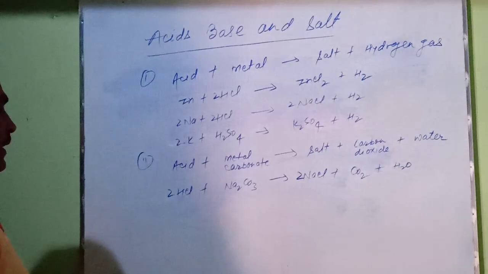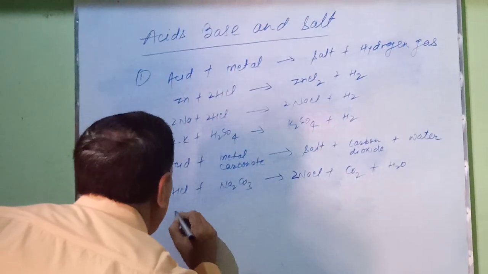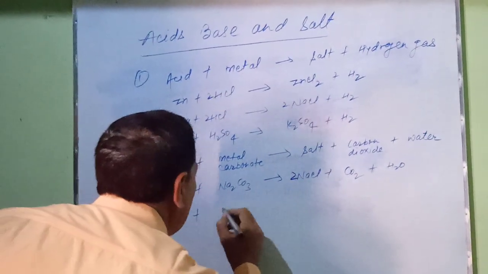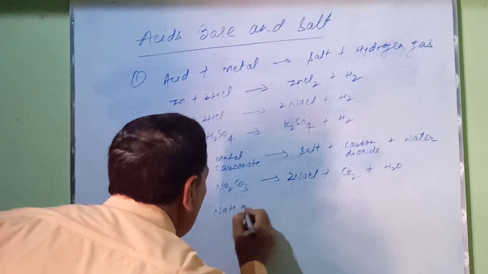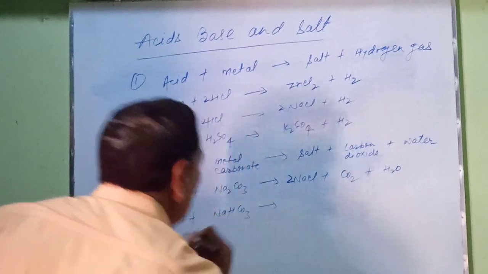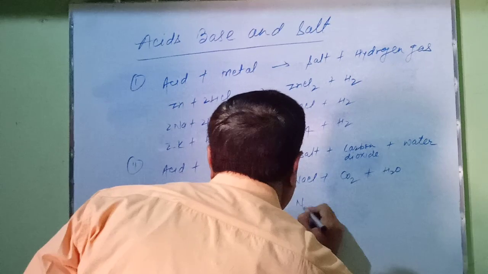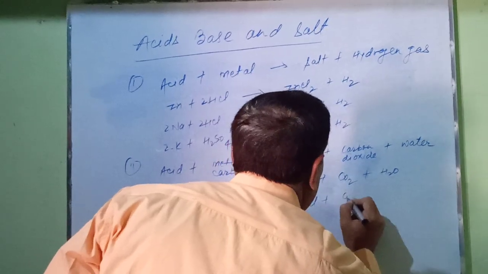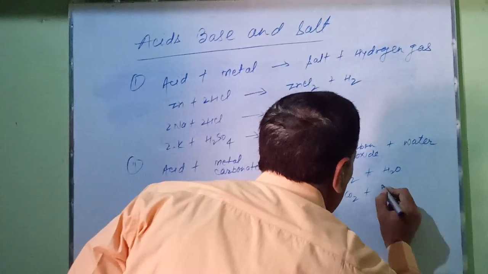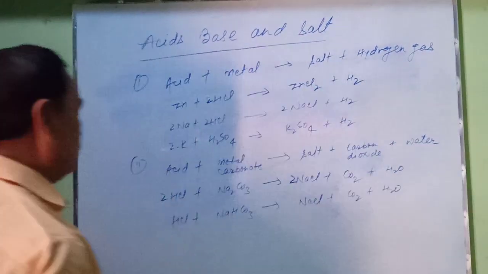Next example, when hydrochloric acid reacts with sodium hydrogen carbonate, it forms sodium chloride, CO2 and produces water.